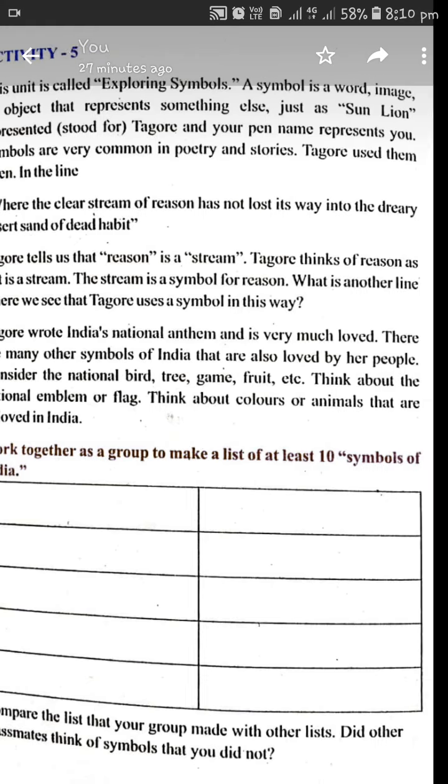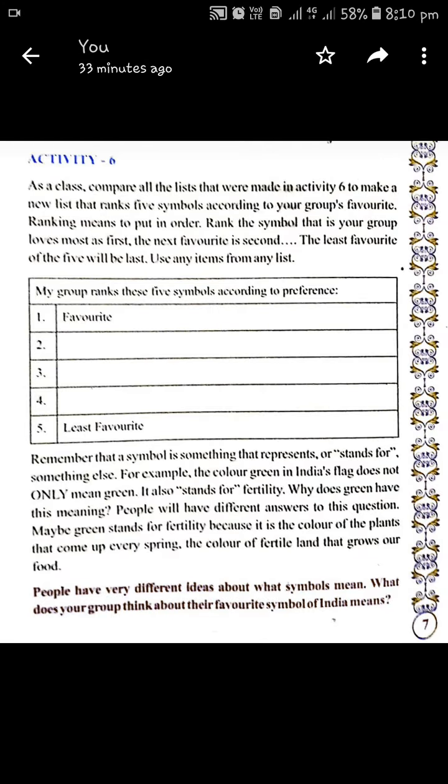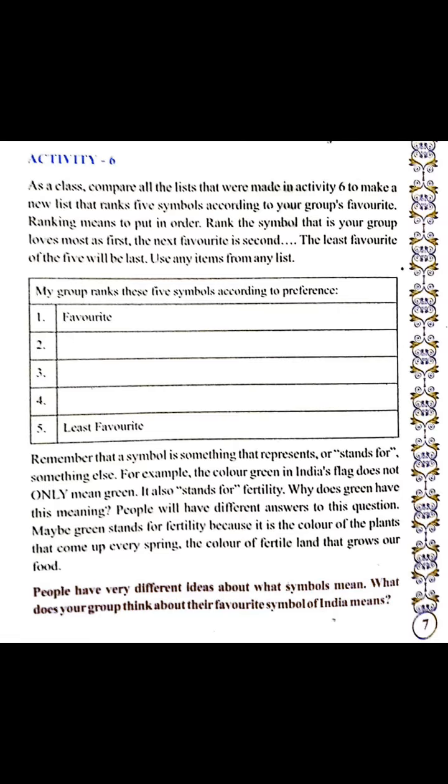Now let's go to activity number 6. So activity number 6 says that you have to collect all the symbols which are made by the different students of the class, and arrange them in a manner which is your favorite or which is your least favorite. After that, by making groups, you will get to know which is the favorite of most students, that will get the first rank, and according to it you have to separate into different ranks.